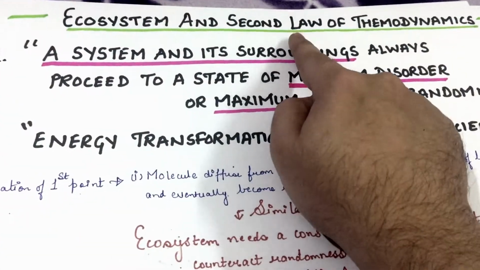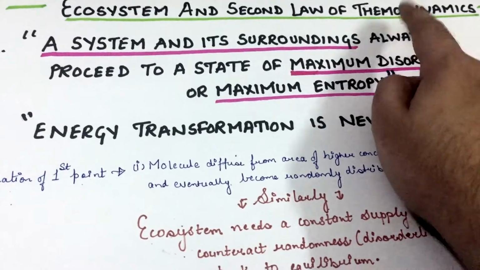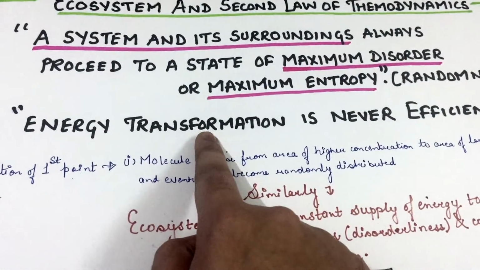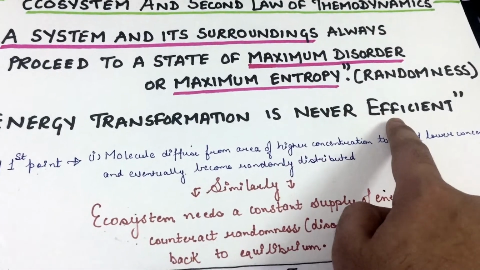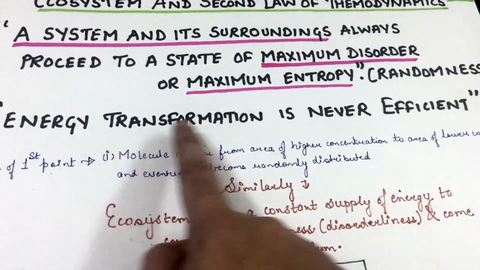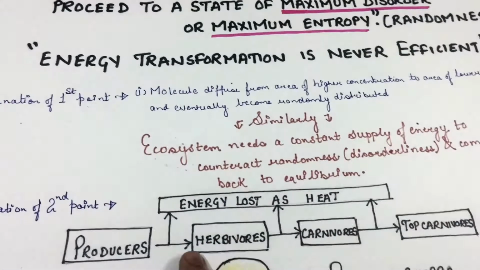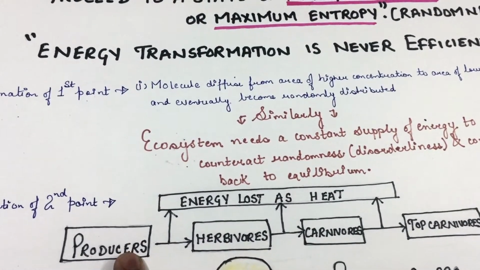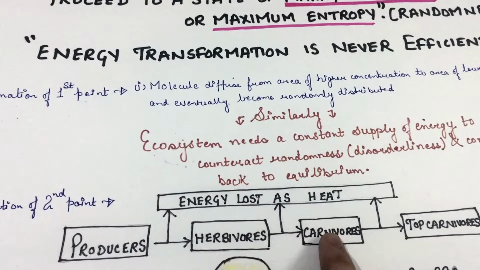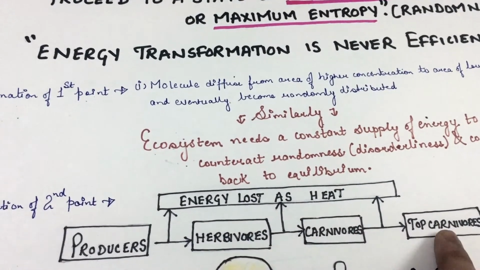Now, second law of thermodynamics also states that energy transformation is never efficient. Now, what do you mean by energy transformation is never efficient? Let us look at it. Now, we know energy flows from producers to herbivores, then towards the carnivores, and then towards the top carnivores.